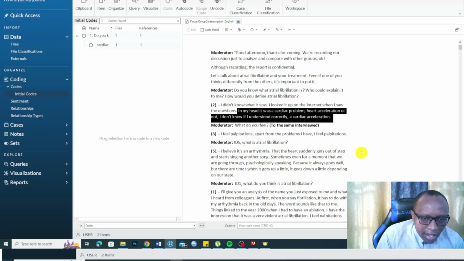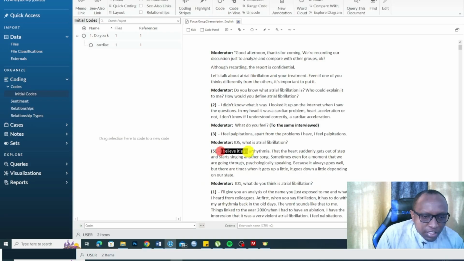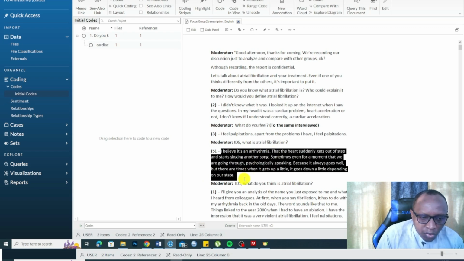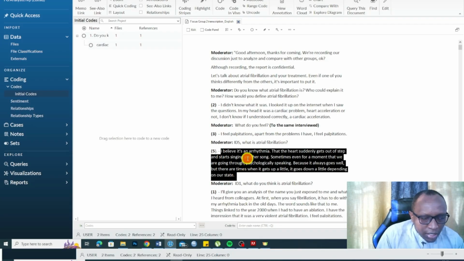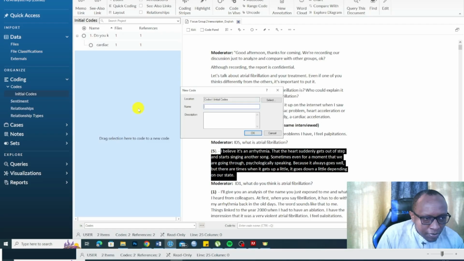Sometimes, even for a moment that we are going through psychologically speaking, because it always goes well, but there are times when it goes up a little, it goes down a little, depending on our state. This person, we can code this whole section or even this section alone, and this person believes or defines atrial fibrillation as what? As I highlight this section, drag and drop it here, and call that code arrhythmia.